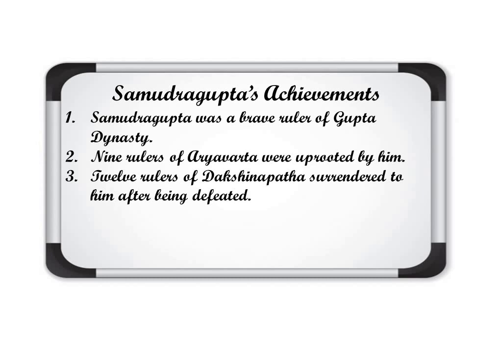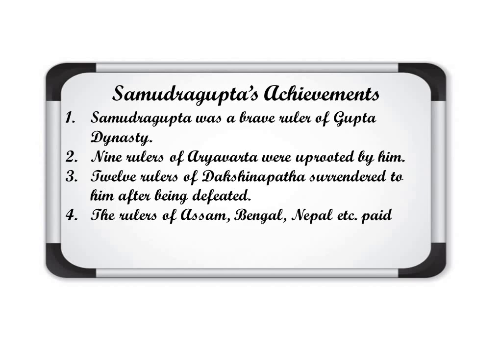Clear? Then next, the rulers of Assam, Bengal, Nepal, etc. paid tributes and followed his orders. If you remember, in the map we had seen inner states. So these Assam, Bengal, Nepal were parts of the inner states. They were paying tributes and taxes to Samudragupta and were following the orders of Samudragupta.